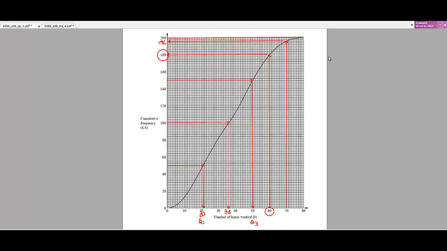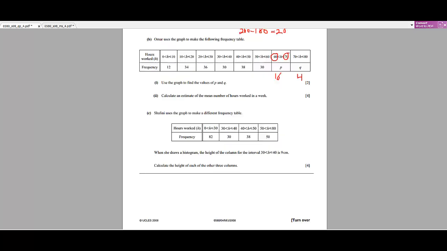Now from 70 to 80 hours. Those who worked 70 hours or less are 196, and those who worked 80 hours or less are 200. So 200 minus 196 is 4. Therefore, the number of people who work between 70 and 80 hours is 4. So we have found P, and now calculate an estimate of the mean number of hours worked in a week.